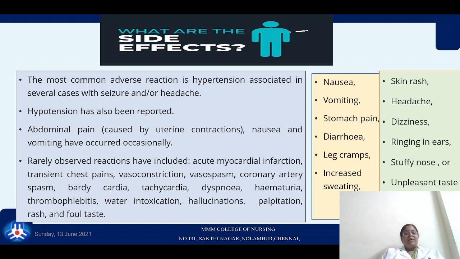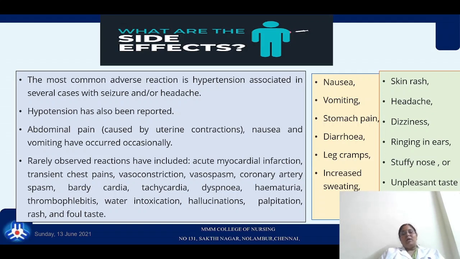Rarely observed reactions are acute myocardial infarction, transient chest pains, vasoconstriction, vasospasm, coronary artery spasm, bradycardia, tachycardia, dyspnea, hematuria, thrombophlebitis, water intoxication, hallucinations, palpitations, rash and foul taste. These are some of the reactions that have been observed in mothers receiving Methergine.